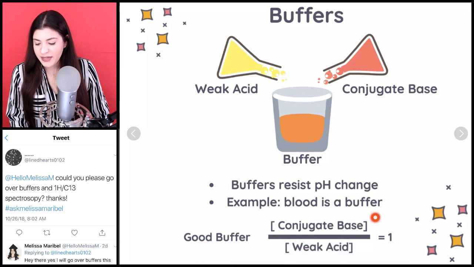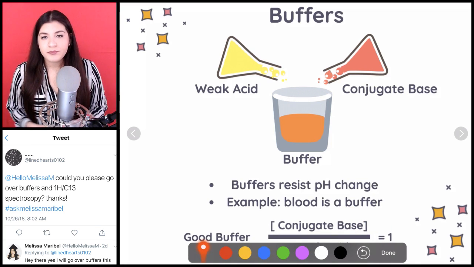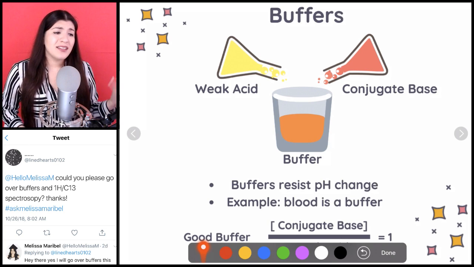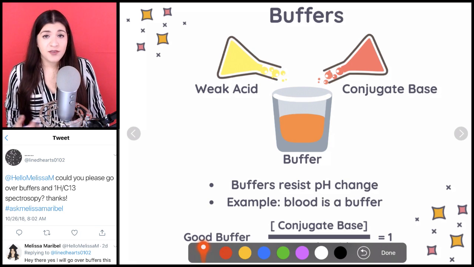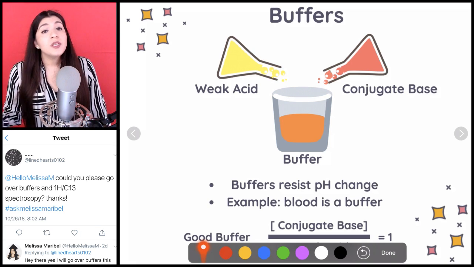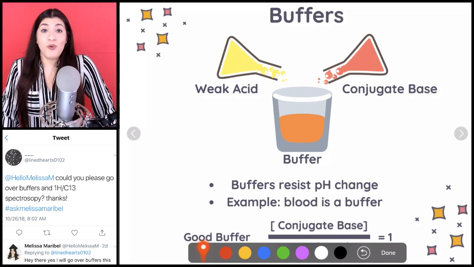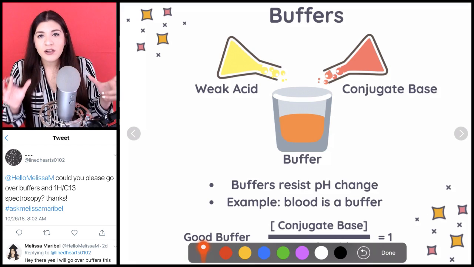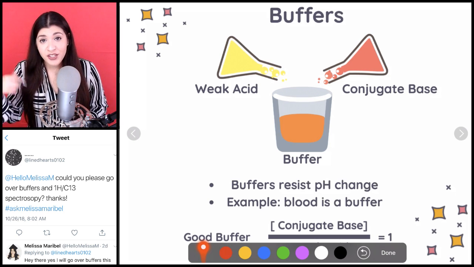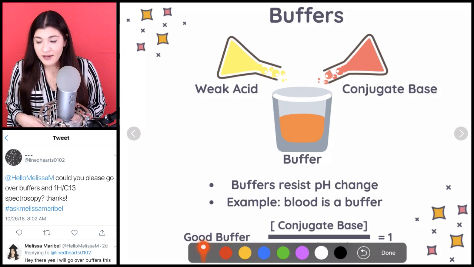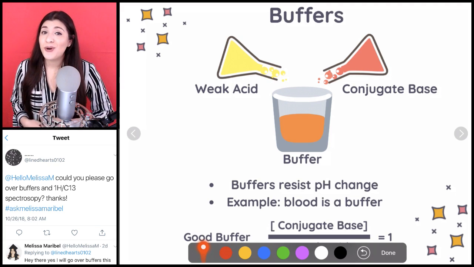Remember, these brackets just mean concentration. So if they're the same concentration, like if both of these are 0.1, if we divide that, it just gives us 1. Or if we had something that was 0.1 and the other was 0.101, even if it's not perfect, as long as it's generally close to 1, that ratio when we divide those two tells us it's a good buffer. Okay, we want it to be as close to 1 as possible.